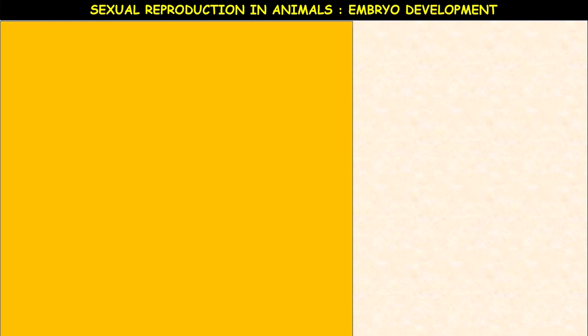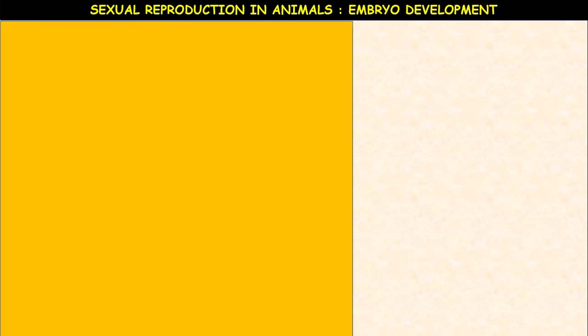But indirect development means the zygote develops into a larva and the larva undergoes metamorphosis. So that is called indirect development. In mammals or higher vertebrates, we can observe direct development.